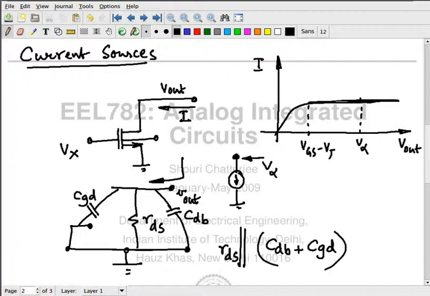Small changes will be there, but it doesn't matter. So over this entire region, this particular current source has an output impedance which is basically a resistance in parallel with some capacitance. I am giving you the values of these two, the resistance and the capacitance.